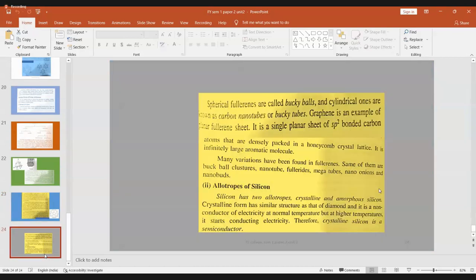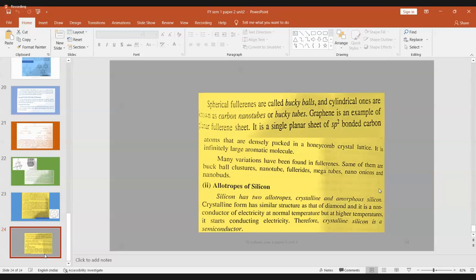Now coming to the next one, below carbon you have silicon. In group 13, we have boron, aluminium, gallium, indium, thallium. All these 5 elements of group 13. But importance is given only to boron when you talk about its allotropy. Remaining elements we are not talking about. Similarly, the group 14 elements are carbon, silicon, germanium, tin, and lead. These are the 5 elements belonging to group 14. In this group, you give importance to the first element, carbon, and talk about its allotropic forms. And below carbon, you have silicon.